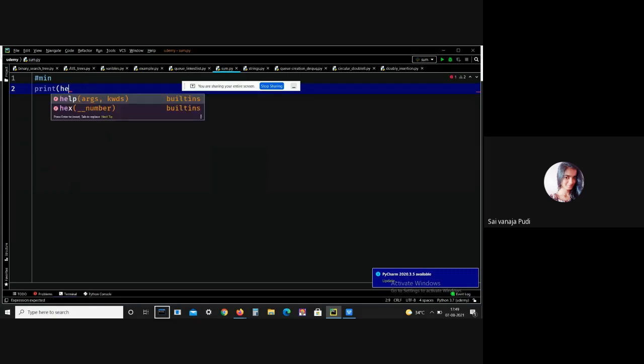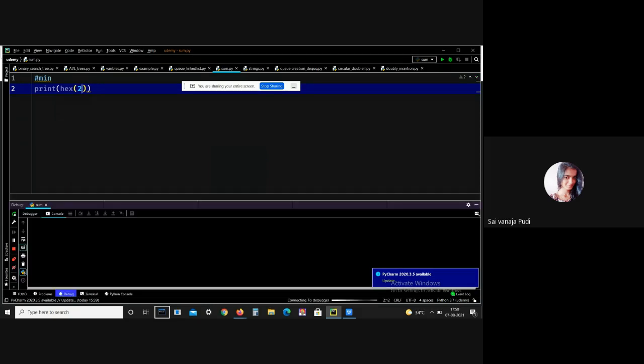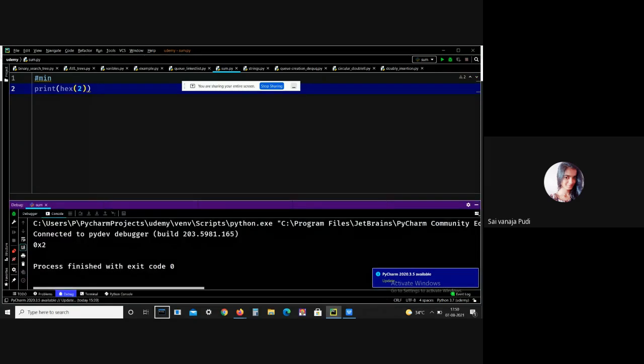Here I just want to convert this 23. Too easy. See, I got the output 0x17. Here you can use the hex inbuilt function if you want to convert that particular integer element into hexadecimal format. Okay.